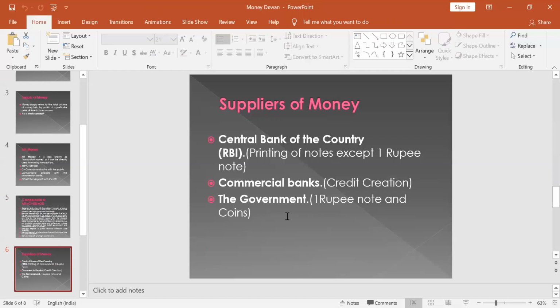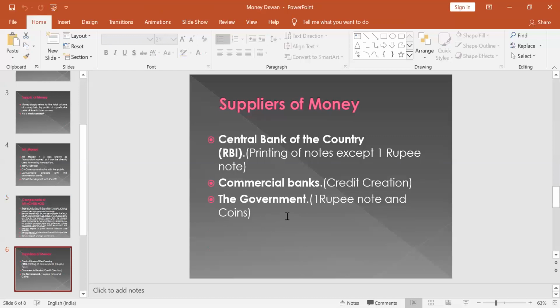RBI has the sole monopoly to issue currency notes of rupees 2 and above. Ministry of Finance issues the 1 rupee note and all the coins. The responsibility of putting all the currency notes and coins into circulation always rests with the RBI.